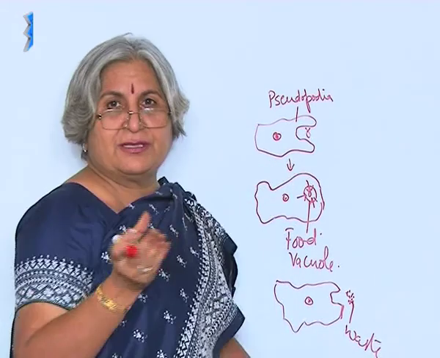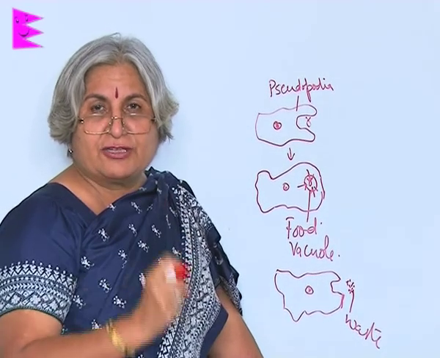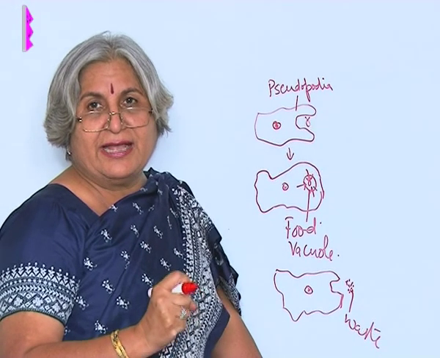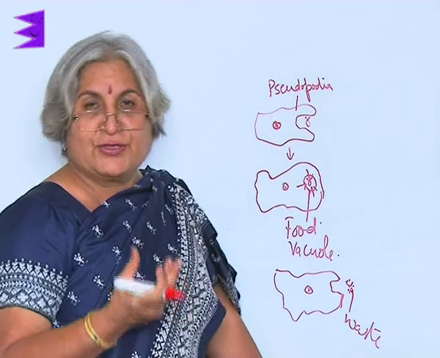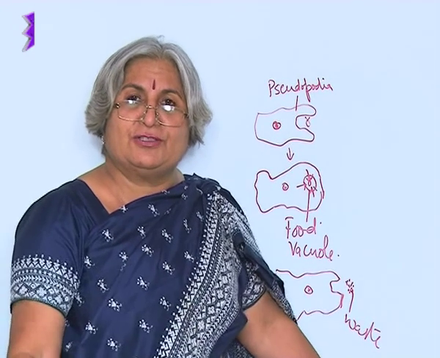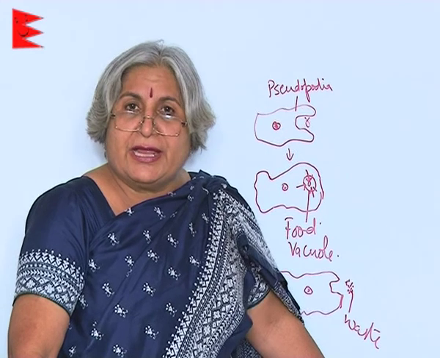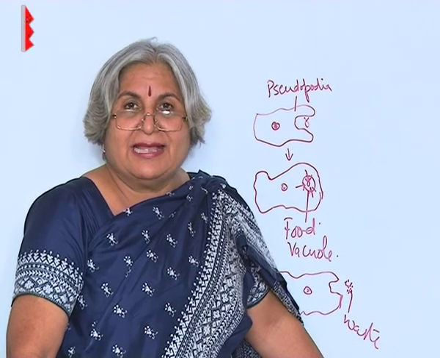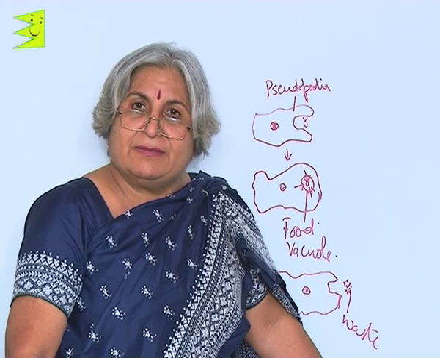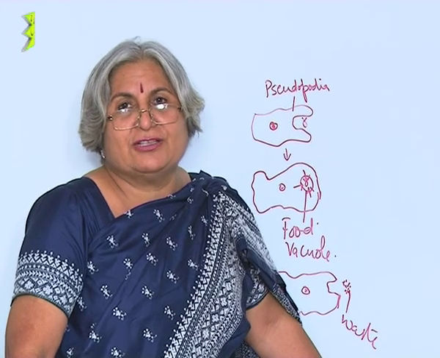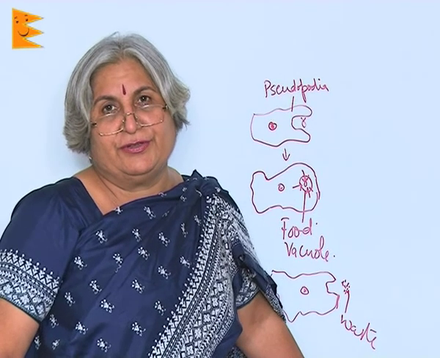So, three steps: first capturing the food with the help of pseudopodia, then production of digestive juices to digest food, and third, removal of waste. So, in a way, in amoeba also all the steps are being followed. Pseudopodia do the ingestion, digestive juices digest the food which is then absorbed and assimilated, and egestion is also through the cell membrane and the waste is removed.